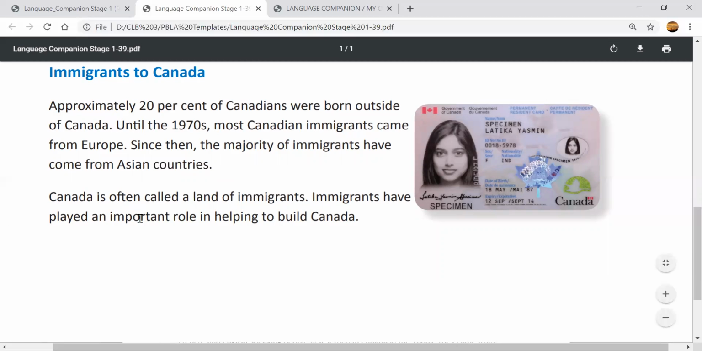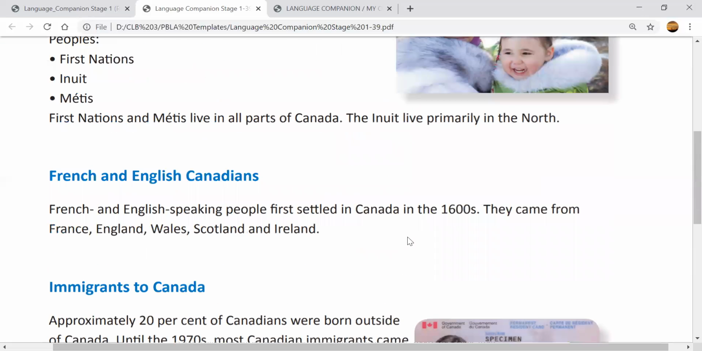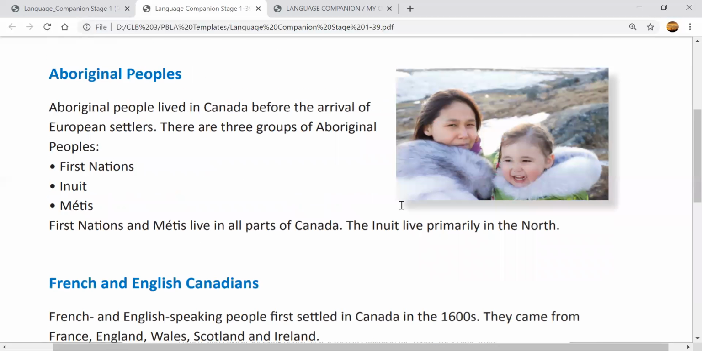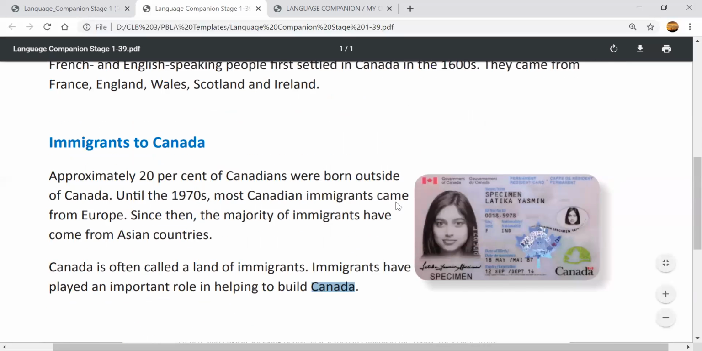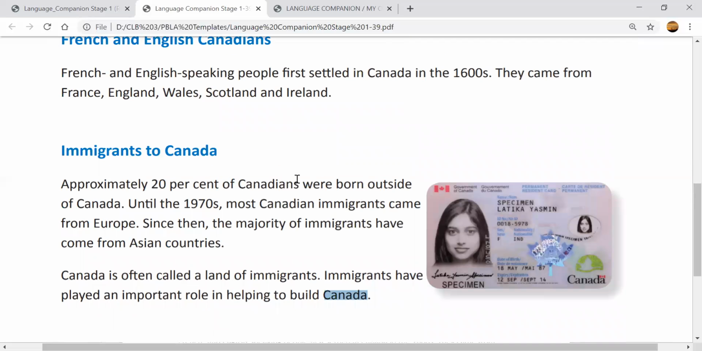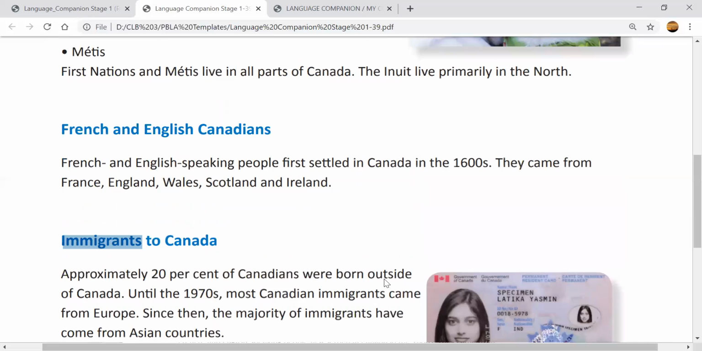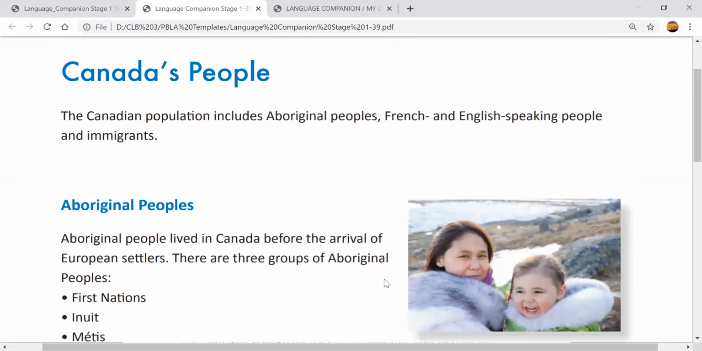Immigrants have played an important role in helping to build Canada. So immigrants are an important part of Canada. They are very important because there are only 3 kinds of people in Canada, right? We have Aboriginal, French and English, and immigrants. 20% of Canadians are immigrants. So lots of people, and they are very important to Canada. All right, so we learned a lot about Canada's people.